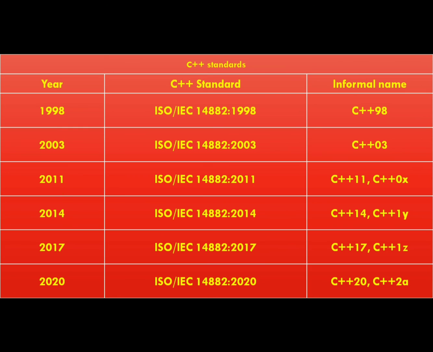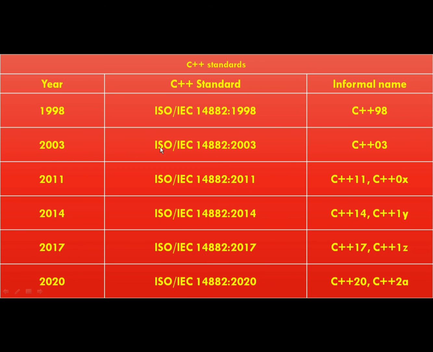The first standard was defined in 1998 and its name was ISO IEC 14882:1998. The informal name of this standard was C++98.